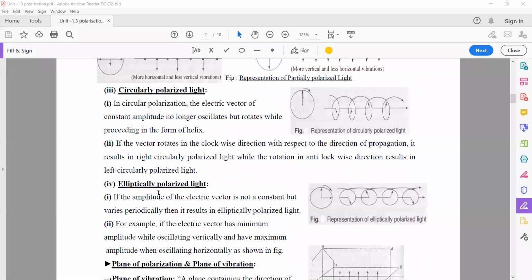And next, finally, the elliptical polarized light. In circular polarized light, the electric vectors have constant amplitude. But here the electric vectors are not constant and they vary periodically. That means they have different magnitudes of electric vector.